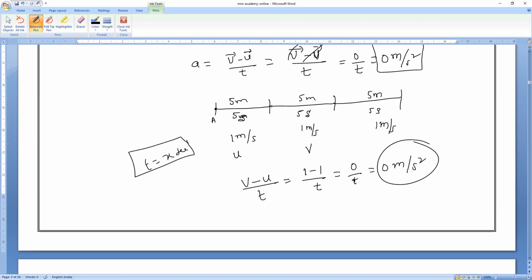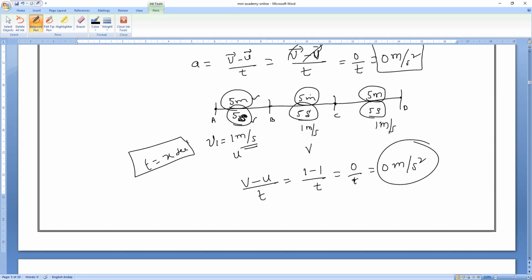Okay. A point, B point, C point, and D point. So what is the uniform motion definition? Tell me, anybody. A body covers equal displacement or distance in equal intervals of time. Then I will find the velocity V1 in this case: displacement by time, 5 divided by 5, 1 meter per second.